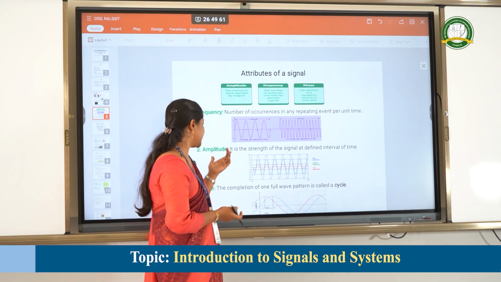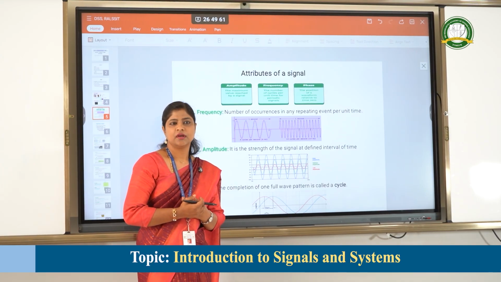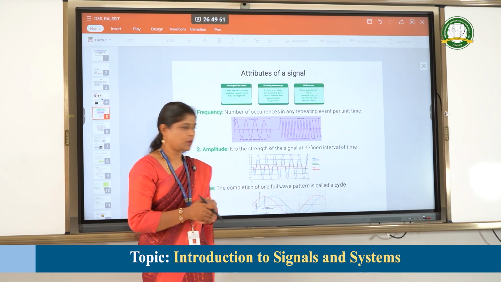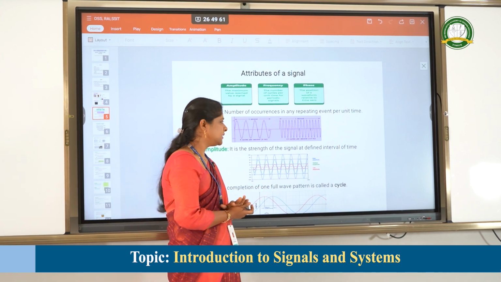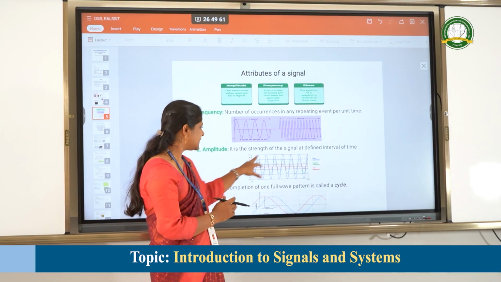Then, going to the next attribute of the signal, which is amplitude. What is amplitude? We know that amplitude is defined as the strength of a signal at a given interval of time. If a particular interval of time is given, what is its amplitude?